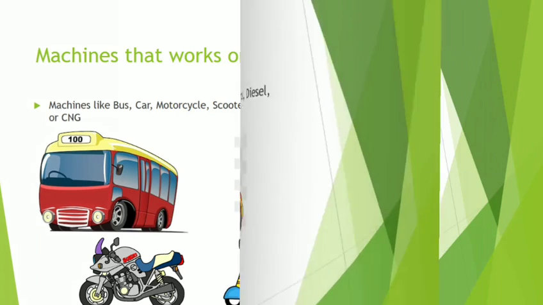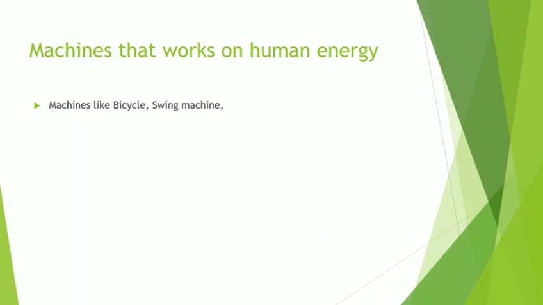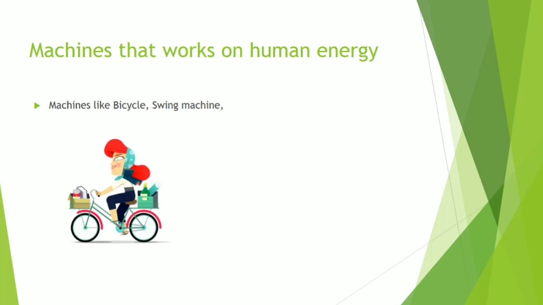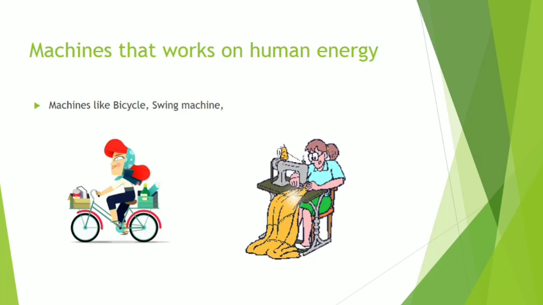Now let's learn about the machines that work on human energy. Machines like bicycle and sewing machine work on human energy.